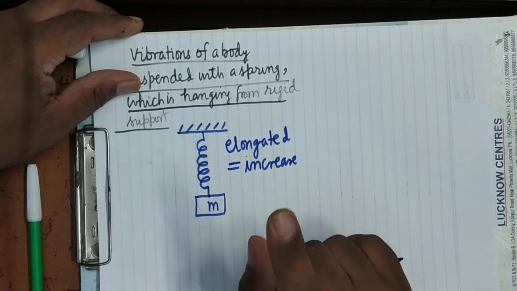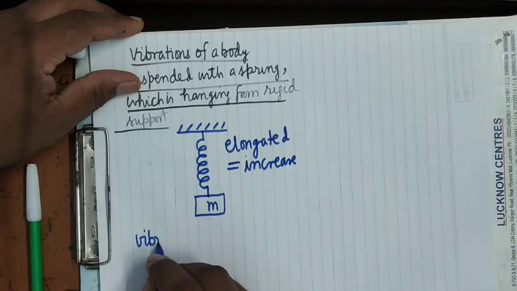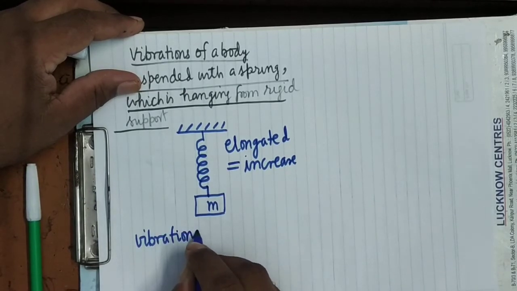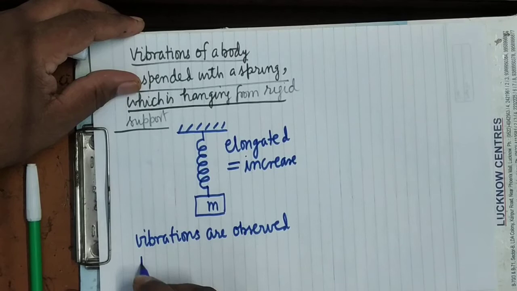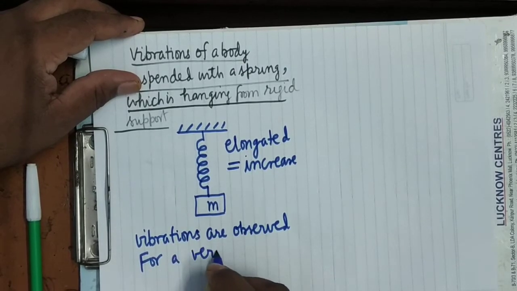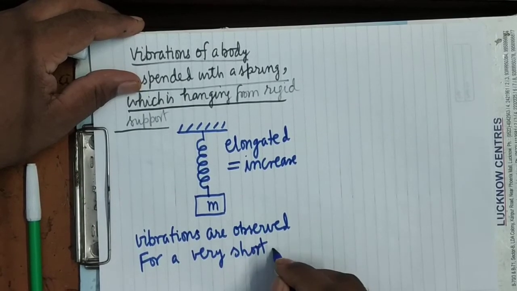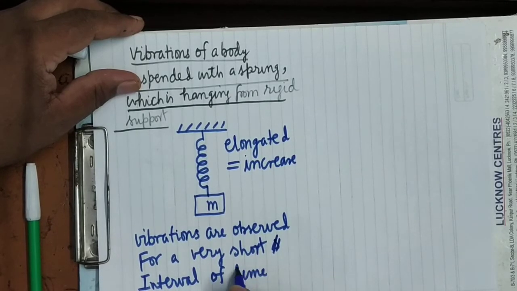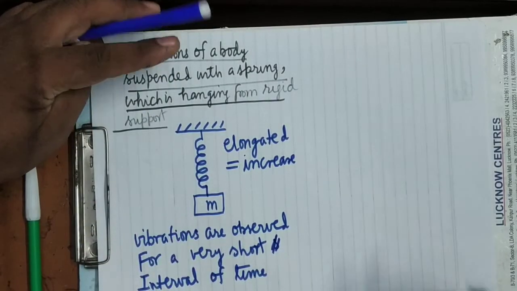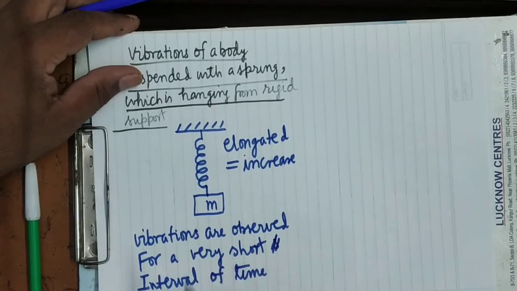And if these vibrations are observed for a very short interval of time, short means small interval of time, you will find that it will execute vibrations of nearly constant amplitude.